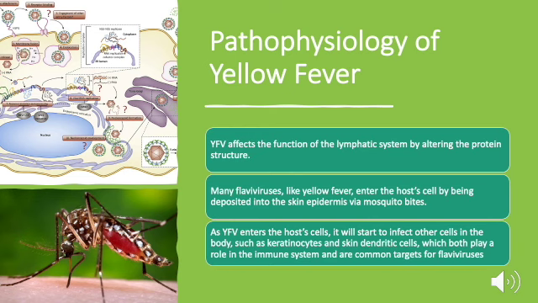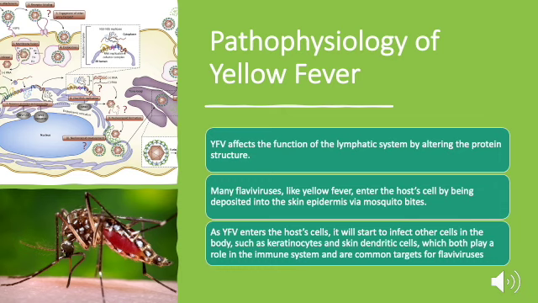Yellow fever virus affects the function of the lymphatic system by altering the protein structure. The lymphatic system is part of our immune system, and its essential function is to protect our bodies from foreign invaders, maintain fluid levels, absorb fats from the digestive tract, and to transport and remove waste products and abnormal cells from the lymph. To put in simpler terms what is happening, the arrangement of RNA genomes and the coding for particular polyproteins and non-structural proteins are altered and allow a cascade of events to occur in the host cell.